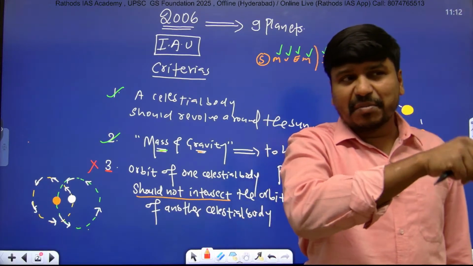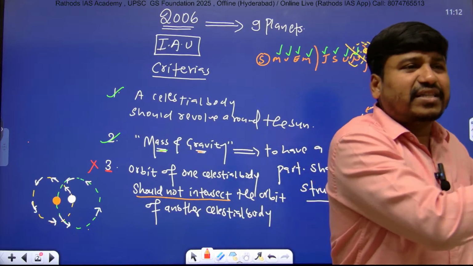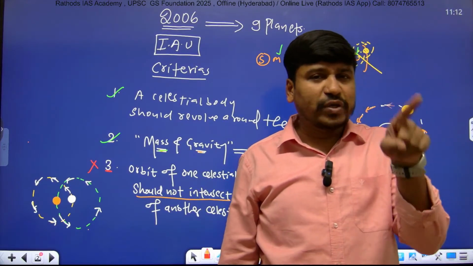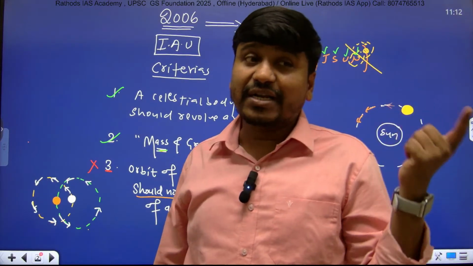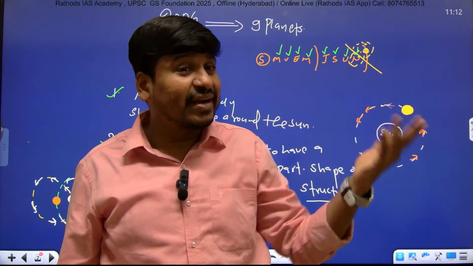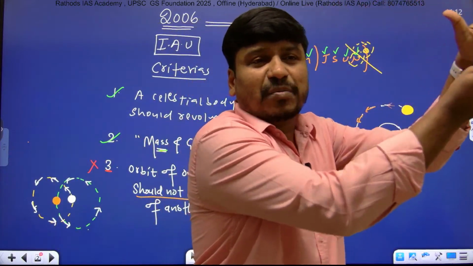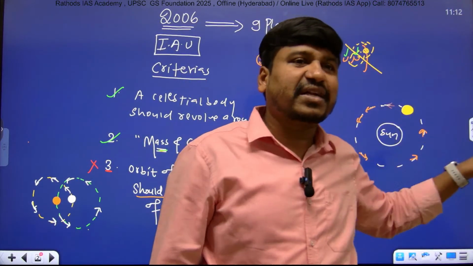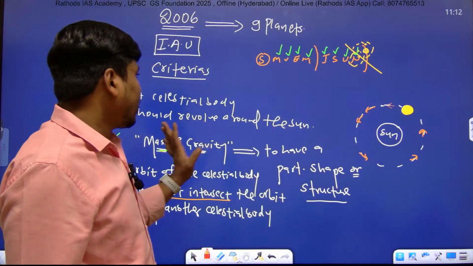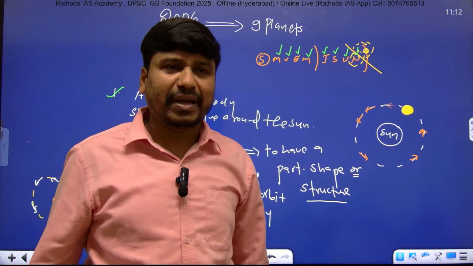Both are intersecting, but the orbit of Pluto is coming inside the Neptune orbit, and that's why Pluto is declared, not the Neptune. Again the question arises: Neptune orbit is also intersecting the Pluto orbit, so Neptune should be declared as a dwarf planet. But here the Neptune orbit is not going inside the orbit of Pluto. The Pluto's orbit is coming inside the Neptune orbit, and that's why Pluto is removed from the planet category and declared as a dwarf planet, right?